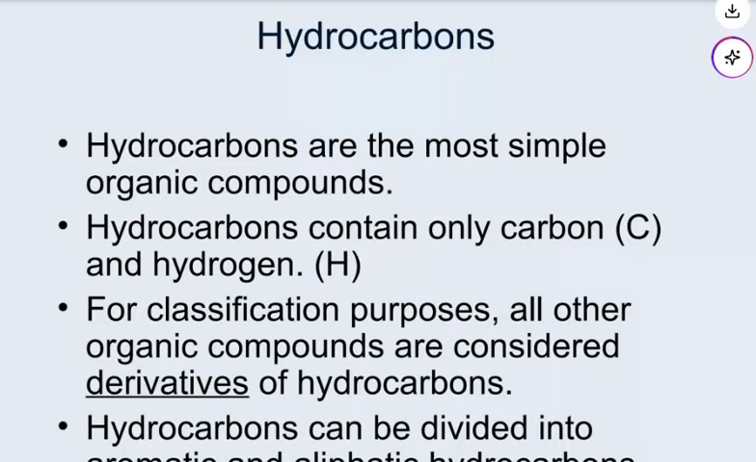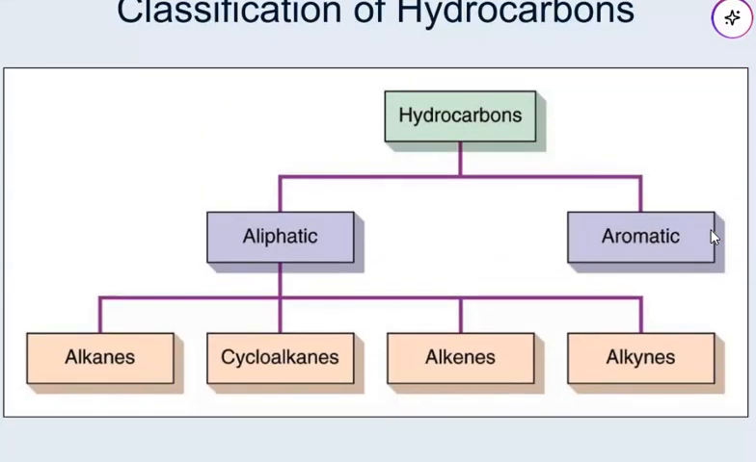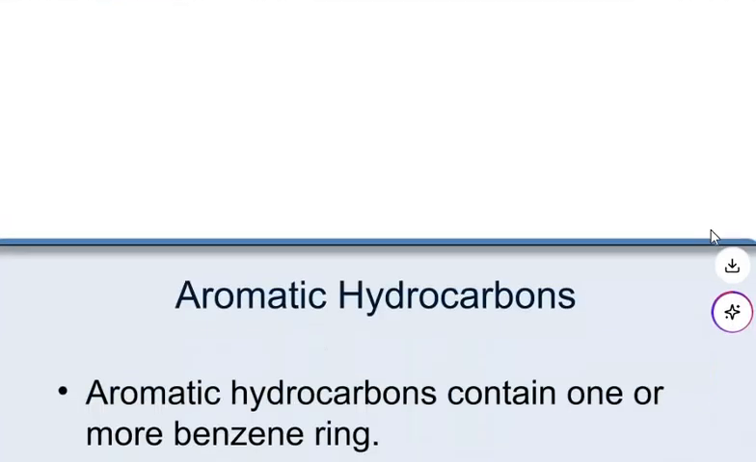Now hydrocarbons. Hydrocarbons are the simplest organic compounds. A hydrocarbon contains only carbon and hydrogen. For classification purposes, all other organic compounds are considered derivatives of hydrocarbons. Hydrocarbons can be divided into aromatic or aliphatic hydrocarbons. So this is the classification: aliphatic and aromatic. Aliphatic includes alkanes, cycloalkanes, alkenes, alkynes, like this.